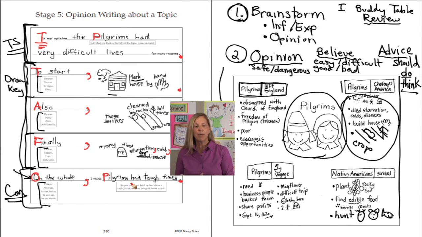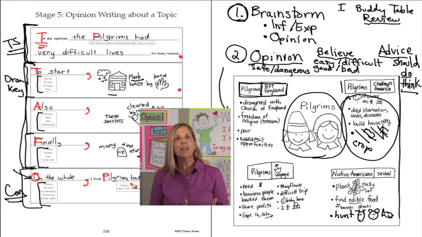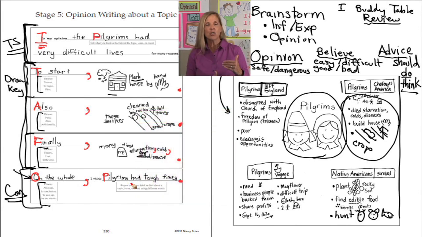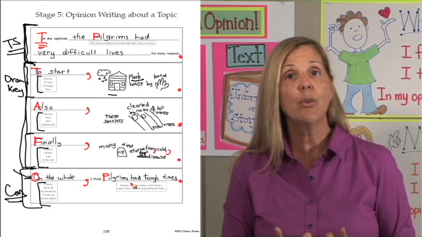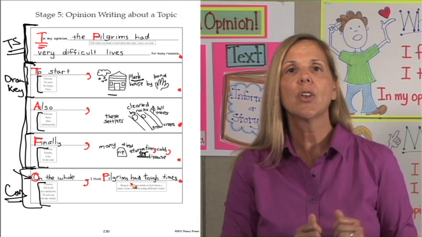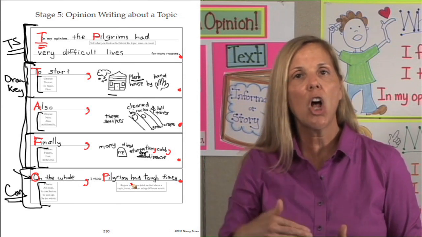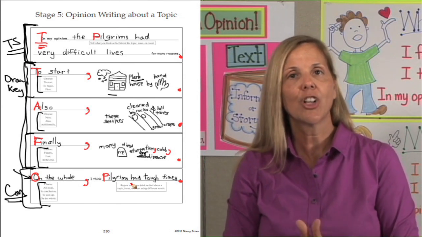Once we came up with an opinion, we immediately went to our organizer, wrote it down. Then we went back to the brainstorm to find our 3 reasons to fill in our organizer. And finally, we went to the bottom and repeated the opinion using different words. These were our steps that we used and our process we used in order to write opinions so that they can connect to your content in your classroom.